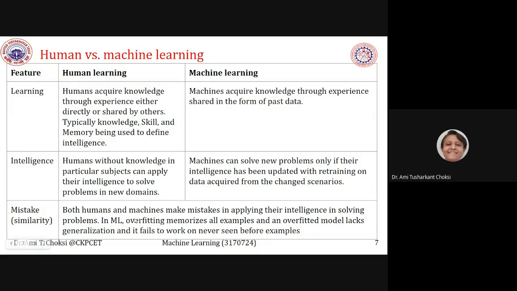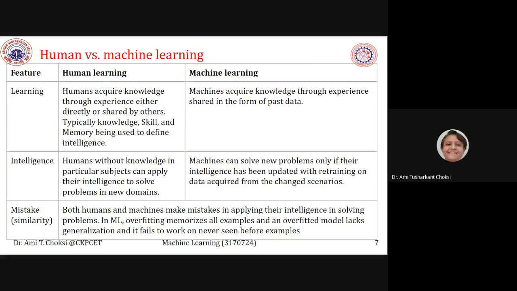Both humans and machines make mistakes in applying their intelligence in solving problems. In machine learning, overfitting memorizes all the examples. You were given too many things: dog, cat, elephant, different types of elephants, and many things. So what happens? That overfitting memorizes all examples, and an overfitted model lacks generalization and fails to work on never seen before examples.